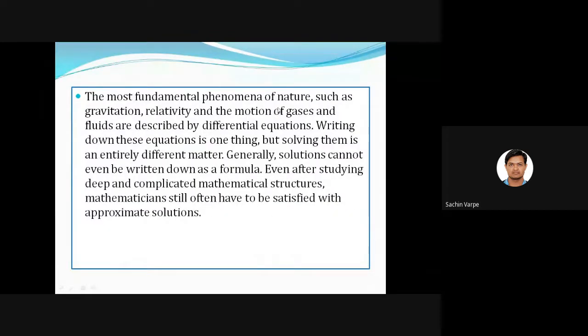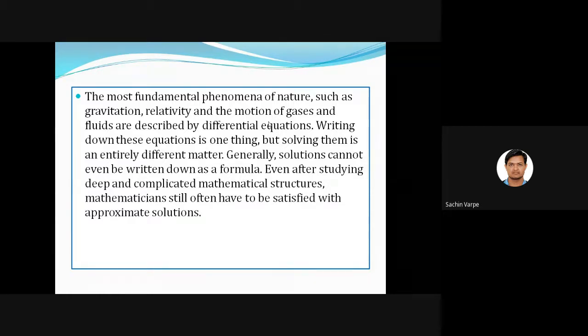The most fundamental phenomena of nature, such as gravitation, relativity, and the motion of gases and fluids, are described by differential equations. Writing down these equations is one thing, but solving them is an entirely different matter. How we form the differential equations is one thing, and how we solve them is completely different.